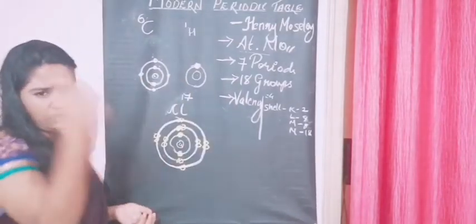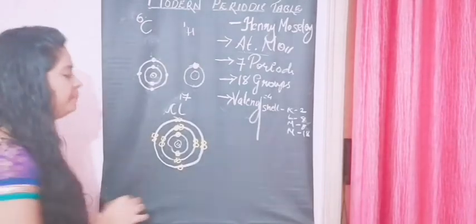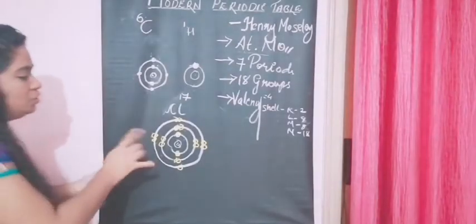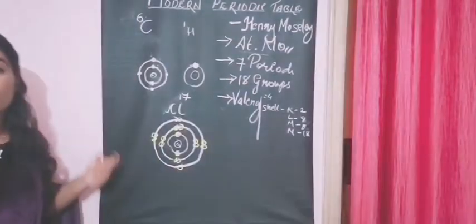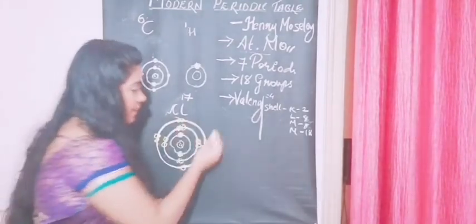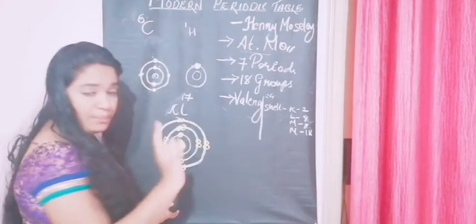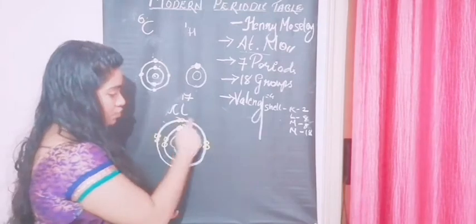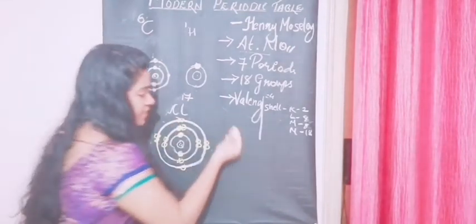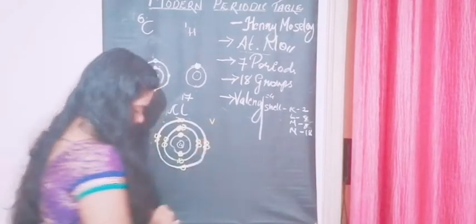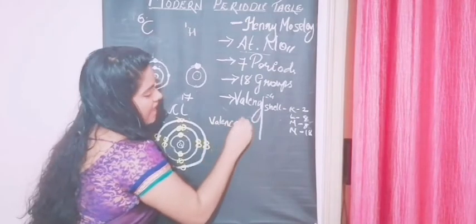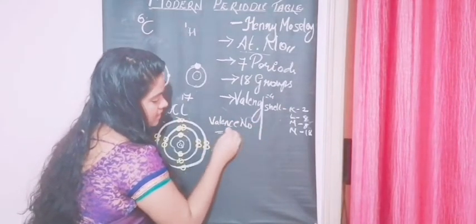The easier job is to attain 1 more electron from something else, right? So here I'll show you the difference between valency and valence number. The number of valence electrons of chlorine is the number of electrons present in the outermost shell, right? So it is 2, 4, 6 and 7. So the valence number is 7.